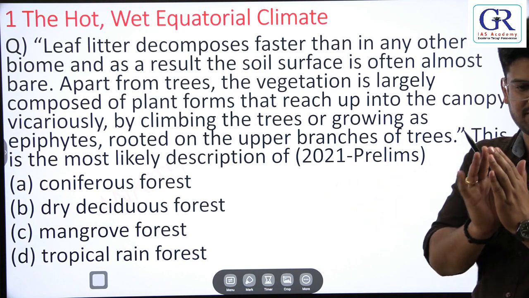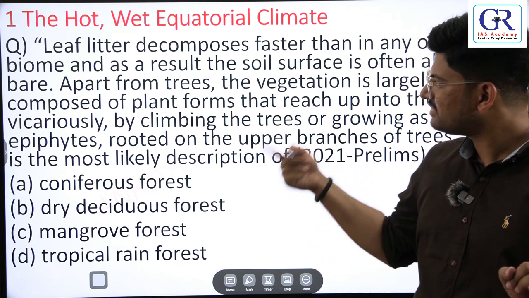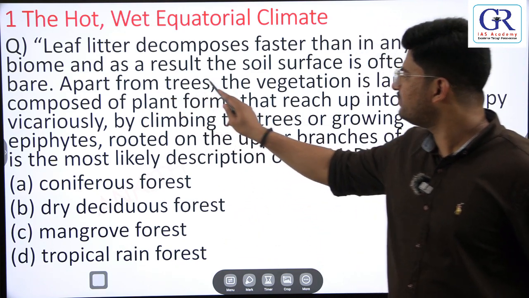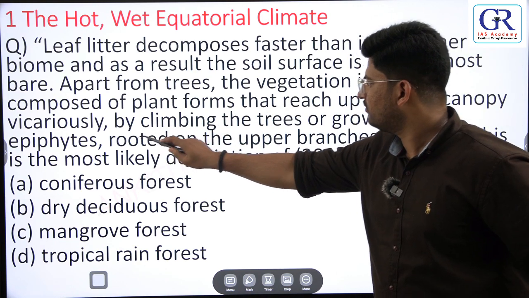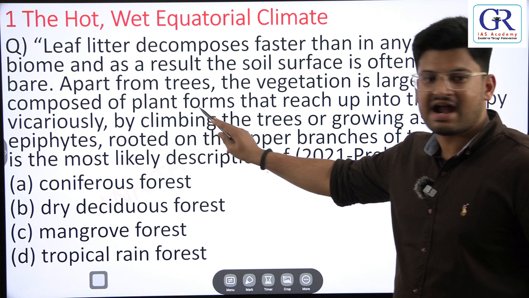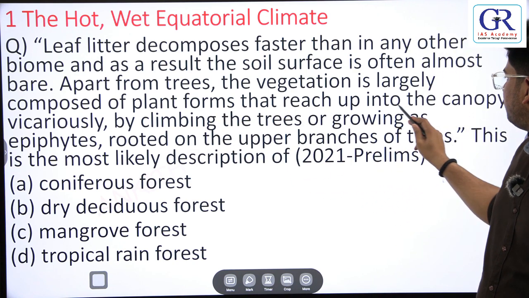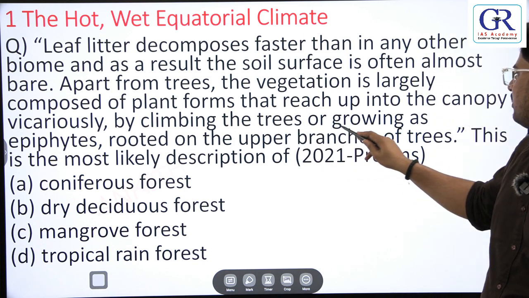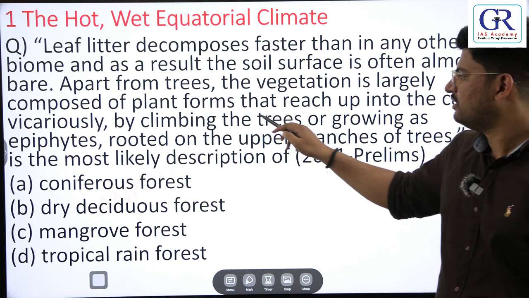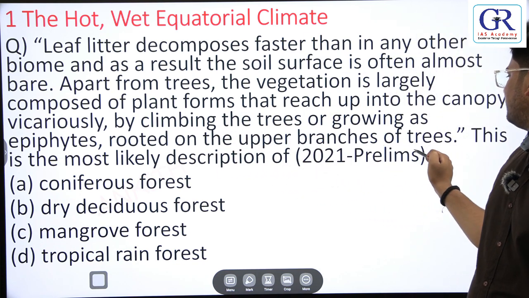Now by the first statement we have understood, but let us read the other part also. Apart from the trees, the vegetation is largely composed of plant forms that reach up to the canopy vicariously, by climbing the trees, or growing as epiphytes rooted on the upper branches of the trees.